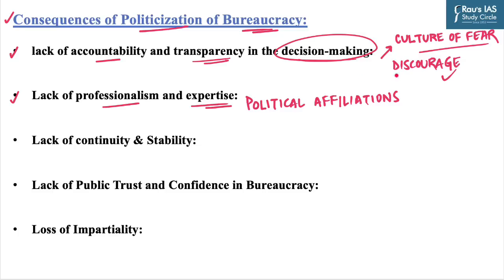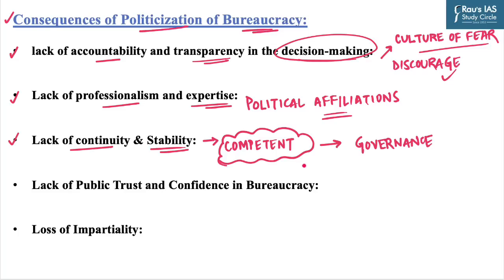Bureaucrats may be appointed based on their political affiliations rather than their qualifications and experience, which can lead to lack of competence and efficiency in bureaucracy, and eventually it will weaken the public administration. Further, it can lead to lack of continuity and stability, as bureaucrats may be transferred frequently based on political considerations rather than their performance. And in such a scenario, the competent officers may not be given important positions which are crucial for the governance of the district or a state.